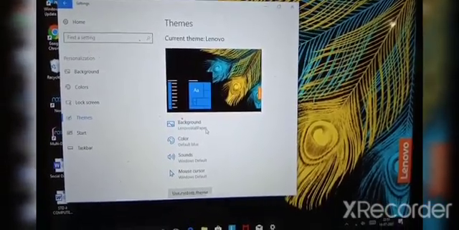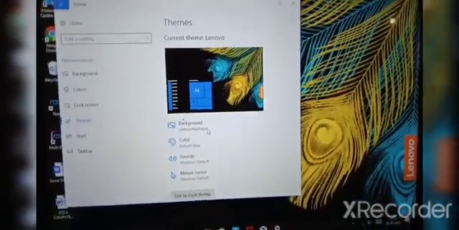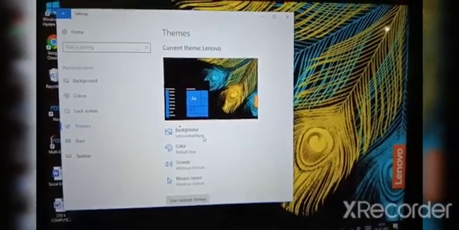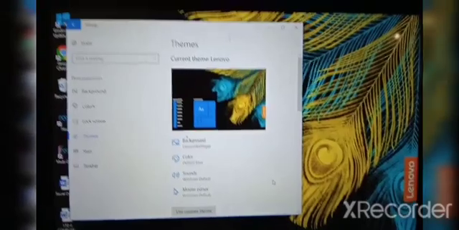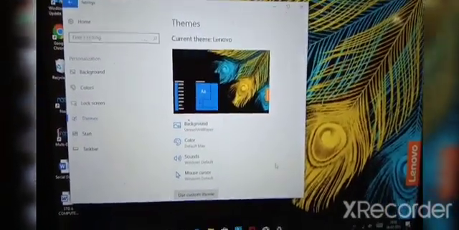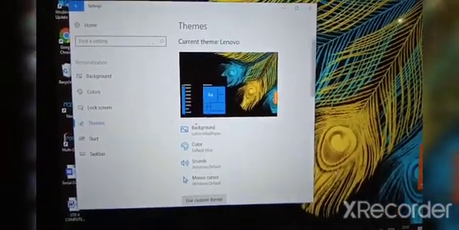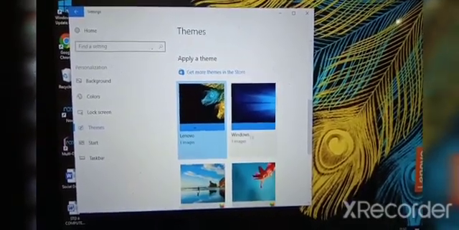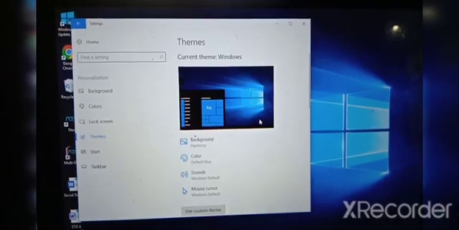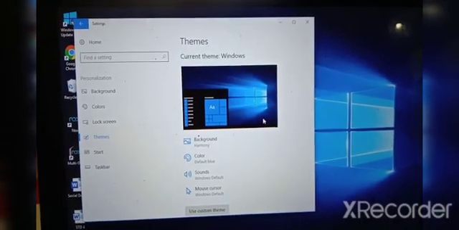Background, color, everything will change according to that theme. See, the red color has changed because we changed the theme. So the theme changes everything, background and all. Now I am selecting this theme, so it will change all the colors.